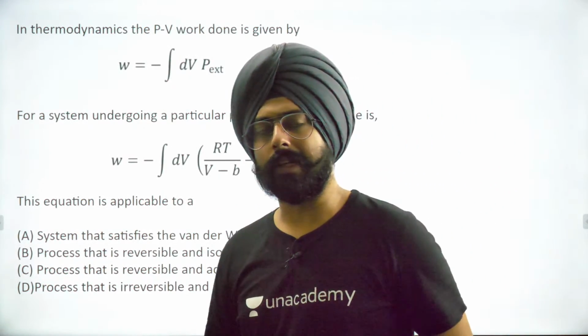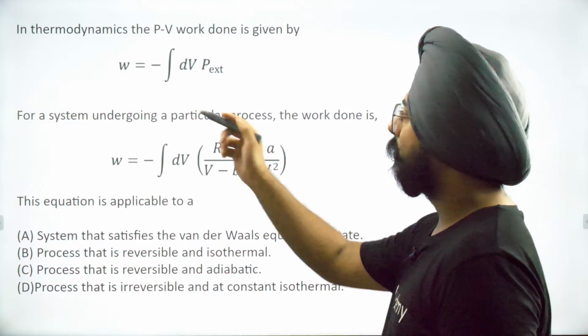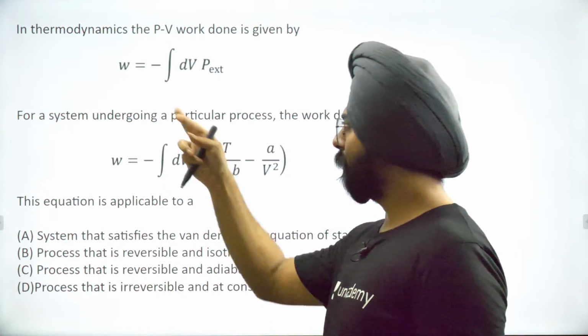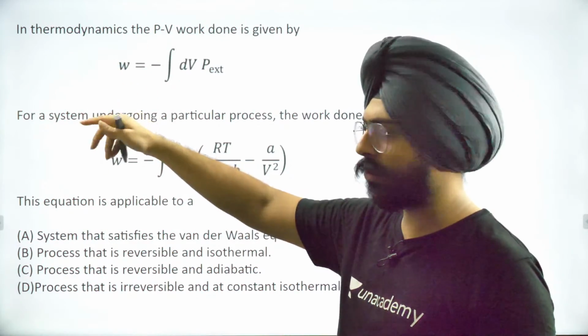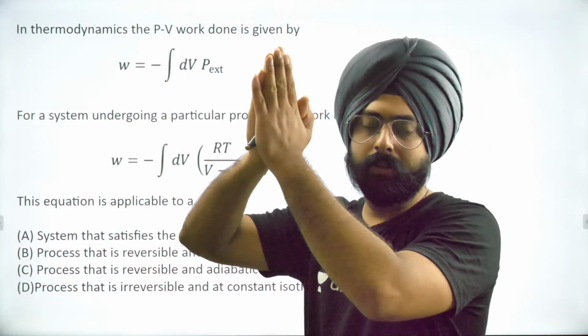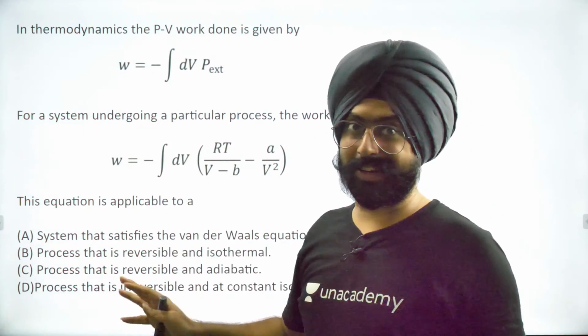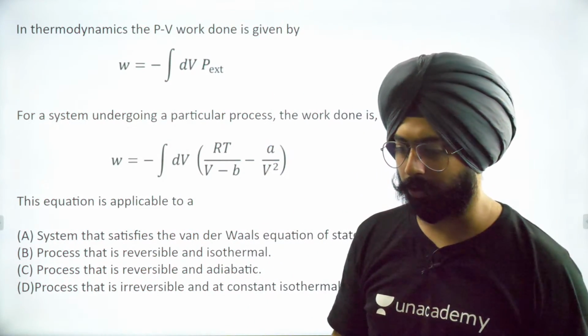Now comes physical chemistry. In thermodynamics, the PV work done is given by W is equal to minus P external dV. Integrate it, fine. This is a very common formula, the universal formula for work done in chemistry. Why is there a minus sign? It's because of chemistry's convention. Don't say, sir, the formula is wrong. It is correct. It's just chemistry's convention. In physics, there is a plus sign over there.